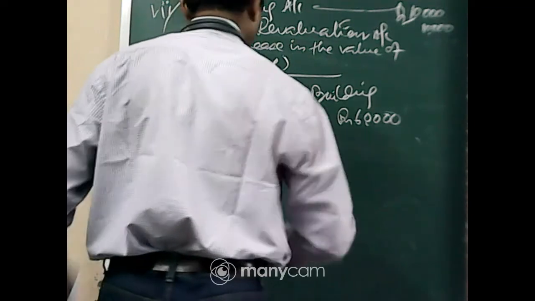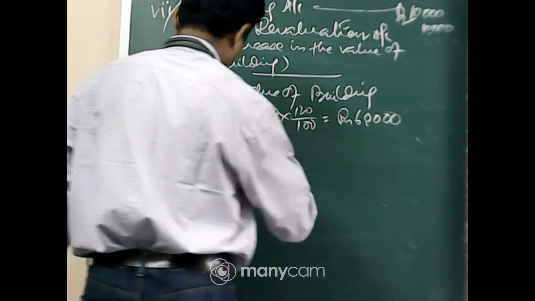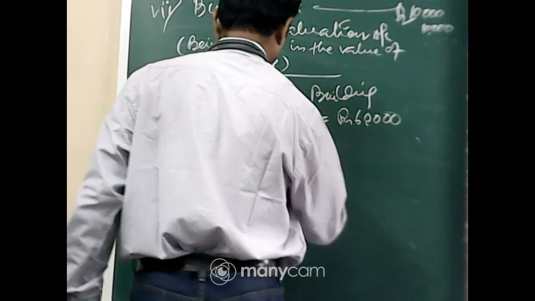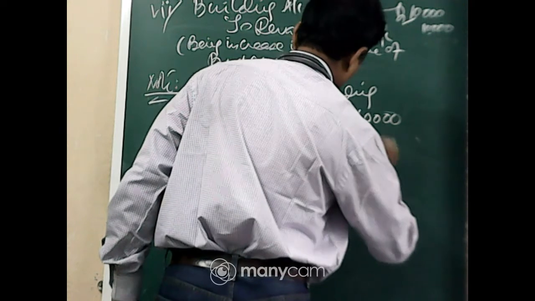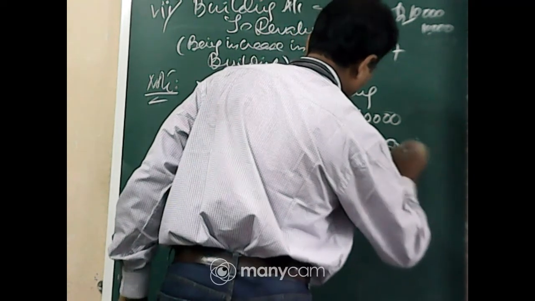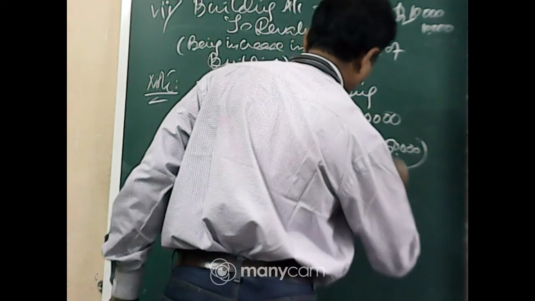The appreciation is 60,000 minus 50,000, 10,000.